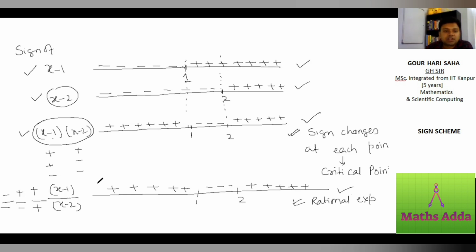When it is division, it's called a rational expression, and a polynomial expression is like this one or this one. Rational and polynomial expressions work in the same way in the sign scheme. That is our second observation.